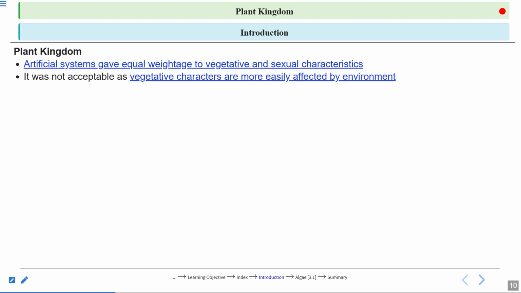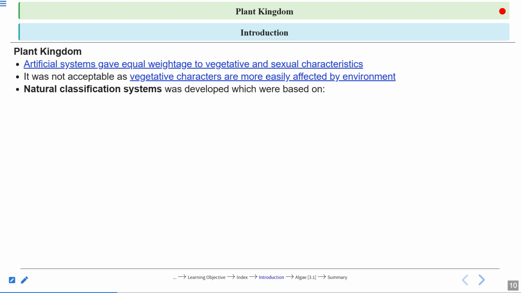It was not acceptable as vegetative characters are more easily affected by the environment. Why can we say that? The first line says that this is the artificial system and we cannot give equal weightage. Why? Because vegetative characters get changed by the change of the environment, right? So we cannot give them equal weightage.